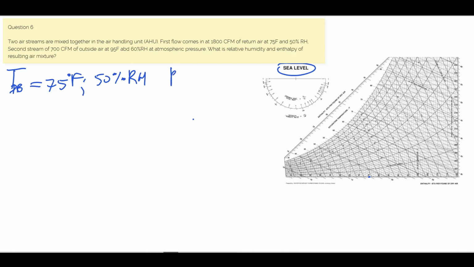This is return air. And for the outside air, dry bulb temperature is 95 degrees Fahrenheit and 60% relative humidity. And this is for the outside air.